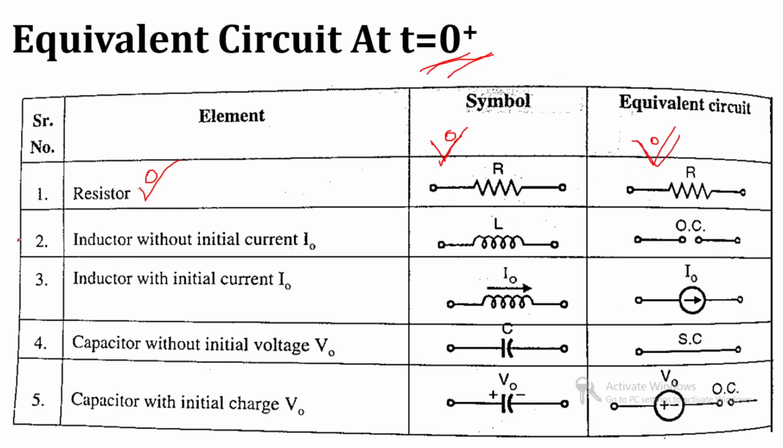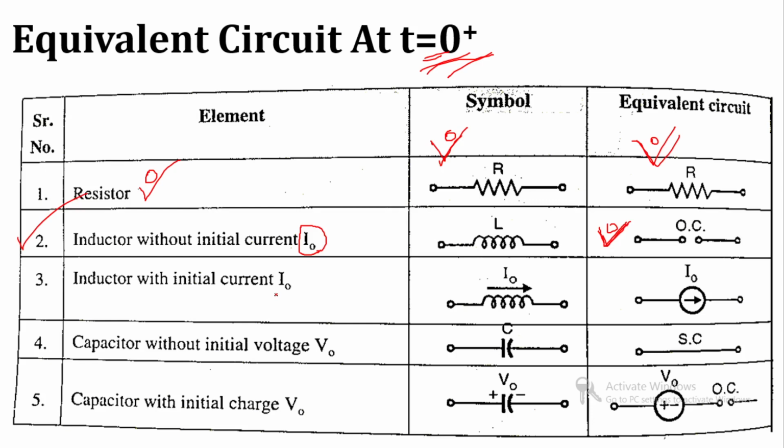Now suppose, second, consider the inductor without initial current. At t is equal to 0 plus, if the inductor doesn't have initial current, then it will work as an open circuit. That means before switching, if the inductor doesn't have any current, it will act as an open circuit.